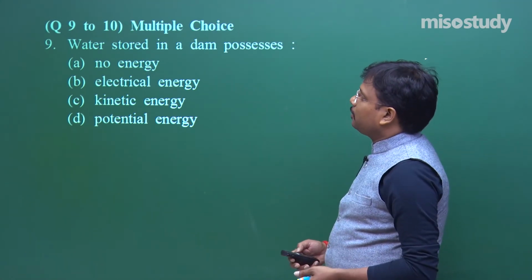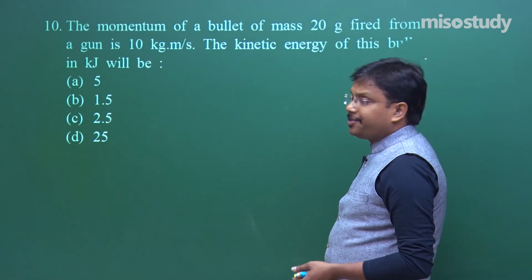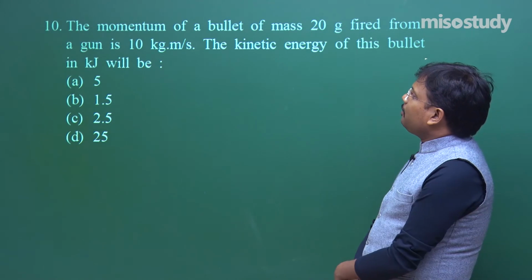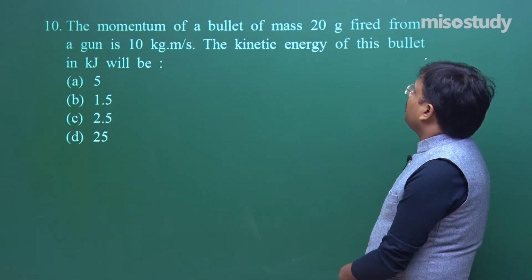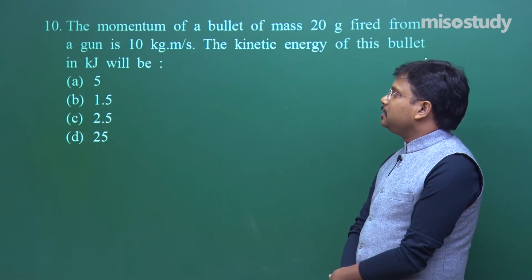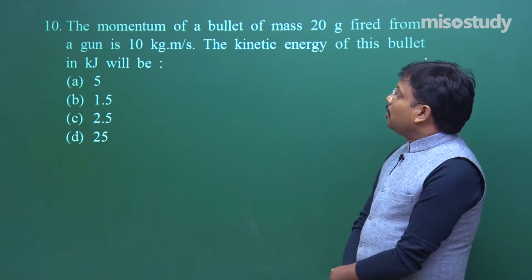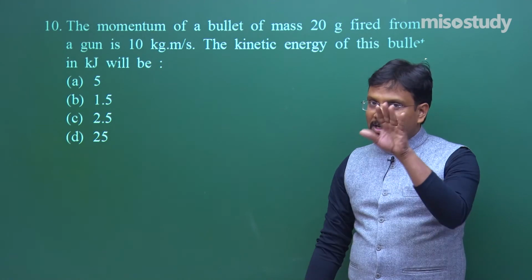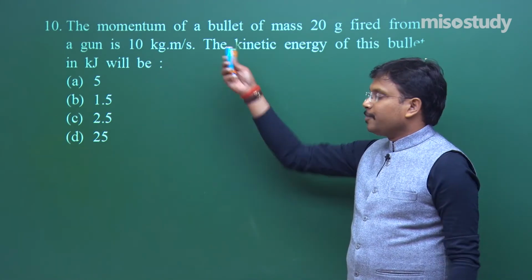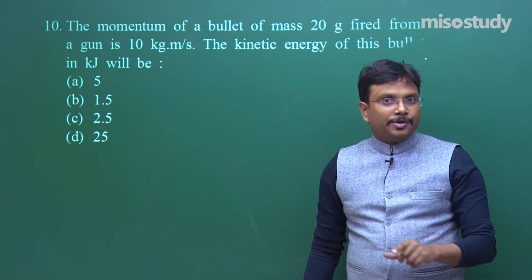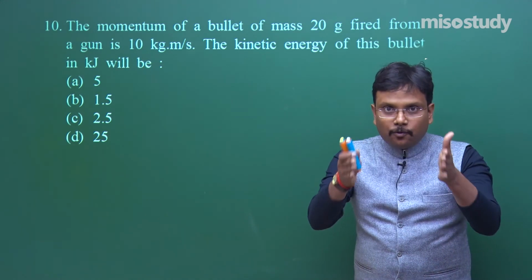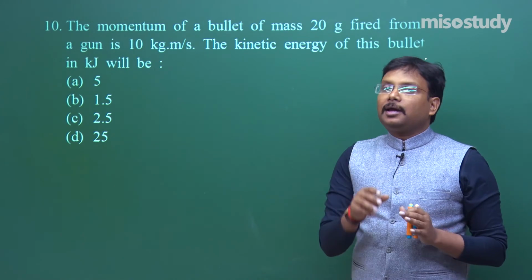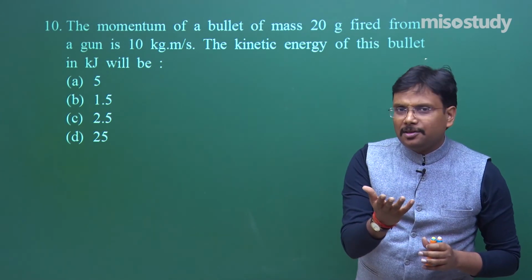Then comes question number 10 and the last question of this PowerPoint presentation. The momentum of a bullet of mass 20 gram fired from a gun is 10 kg meter per second. The kinetic energy of this bullet in kilojoule will be how much? Now I picked this question because of 2 reasons. One is, while you try to read this question, you have to be very focused, otherwise the twisting of the words will confuse you. And second, yes, some amount of calculation is required.